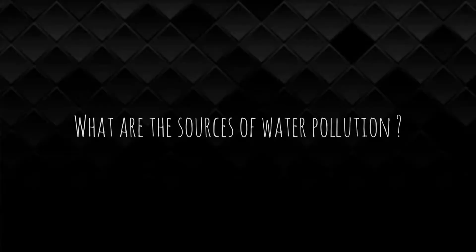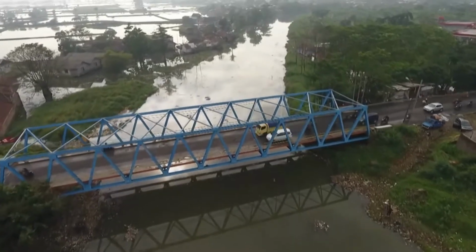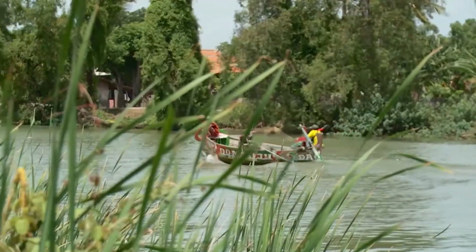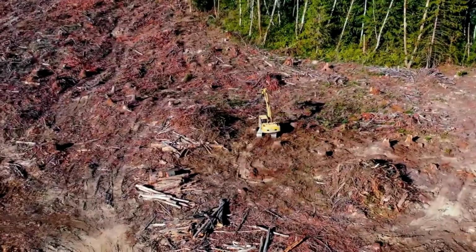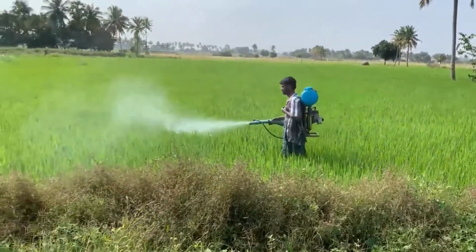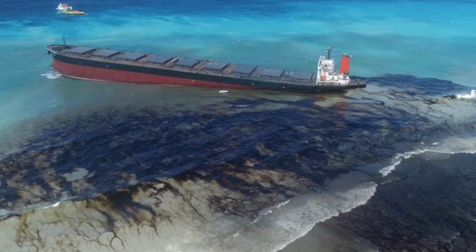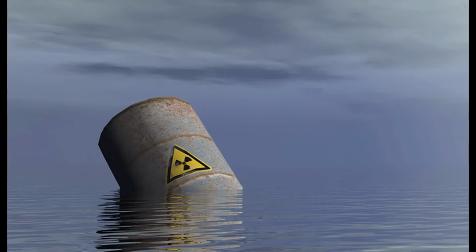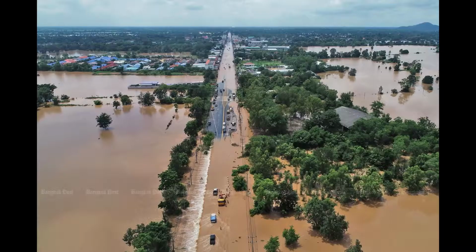Besides, what are the sources of water pollution? Water pollution can be caused in a number of ways and it is primarily caused by human activities. For instance, the sources of water pollution are urbanization and deforestation, the use of pesticides and fertilizers in agriculture, sewage and waterways, marine dumping, industrial waste, oil spills, and radioactive waste. Natural phenomena such as landslides and floods can also contribute to the degradation of water quality and lead to water contamination.